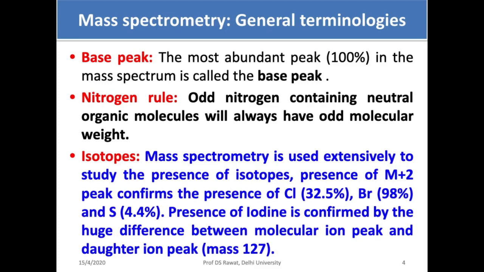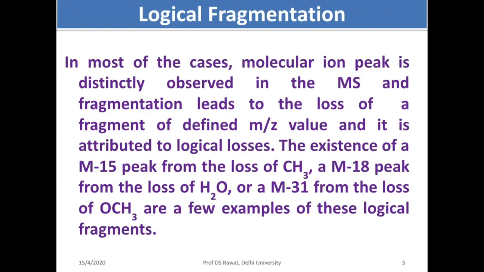Another use of mass spectrometry is the detection of isotopes. It is extensively used for the detection of isotopes. Presence of M+2 peaks confirms the presence of Cl if the intensity ratio of the M+2 peak is 32.5%, Br if it is 98%, and sulfur 4.4%. Presence of iodine is confirmed by the huge difference between the molecular ion peak and daughter ion peak, that is mass 127.